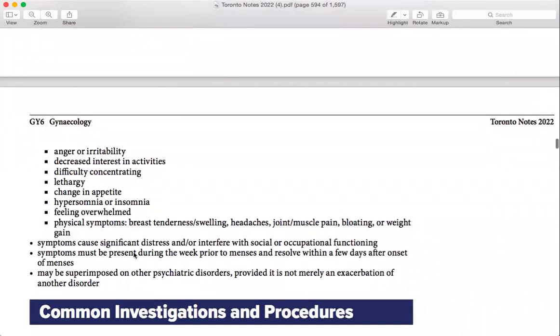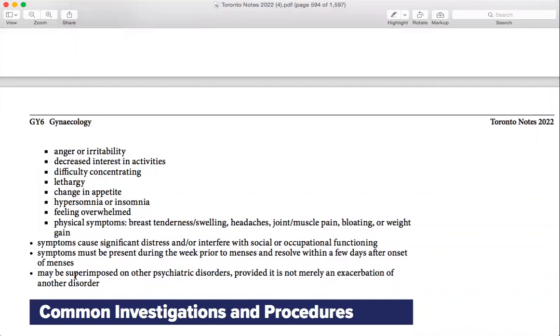The symptoms usually cause significant distress, way more than that one. So it is very significant distress and interferes with social or occupational functioning, and must be present during the week prior to the menses and resolve within a few days after onset of the menses. So it basically starts the week prior and then resolves within a few days. It must be superimposed on other psychiatric disorders. So this is the difference. Premenstrual syndrome doesn't have anything, but this is superimposed on the psychiatric condition.